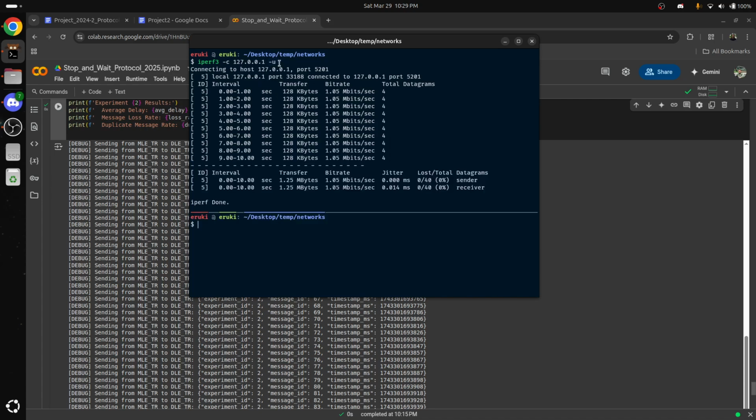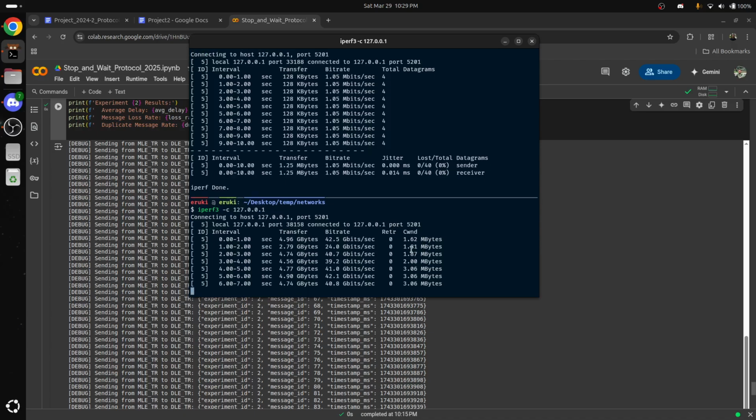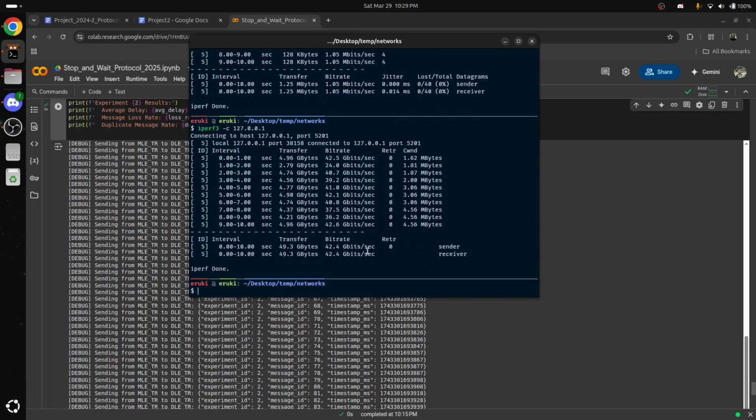I'm going to do the same thing, but without using the UDP protocol, using the TCP protocol. So as you can see, we have different statistics: transfer, bitrate, jitter, and loss in total datagrams for the sender and the receiver. So I'll do the same thing for TCP, which is ignore the -u flag. This is a TCP network performance test for my local server. Let's see until it finishes. And finally, it didn't lose any data because again it's the local machine server, so it's not really a network performance test. It's a memory and CPU test.